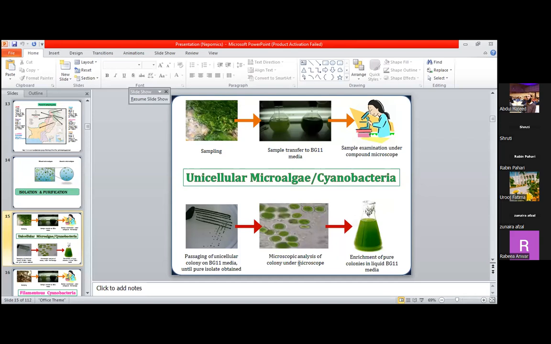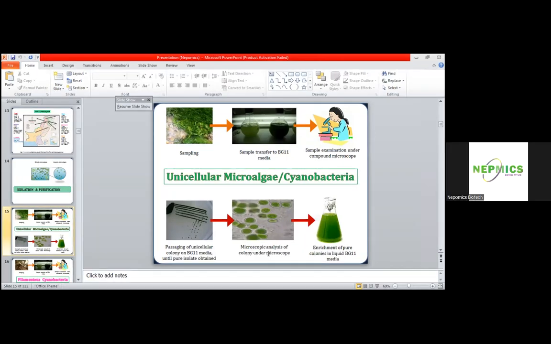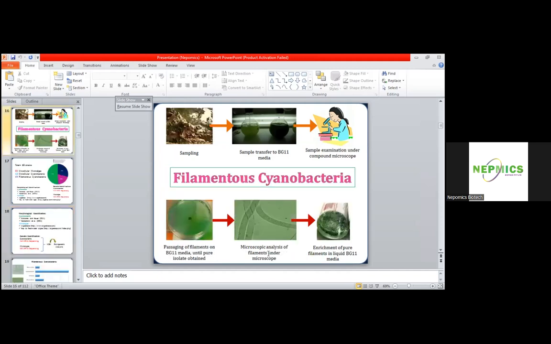And then we examine under the microscope, and after that we isolate them following the same protocol which we use for simple bacterial cells. Then we enrich these microorganisms in BG11 media. So here in a flask, in the end we obtain the pure culture. Now come towards the filamentous cyanobacteria, how we separate and how we purify them.